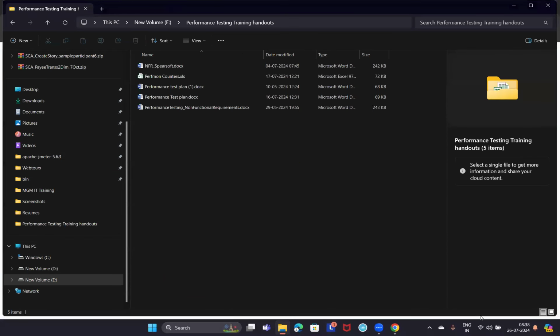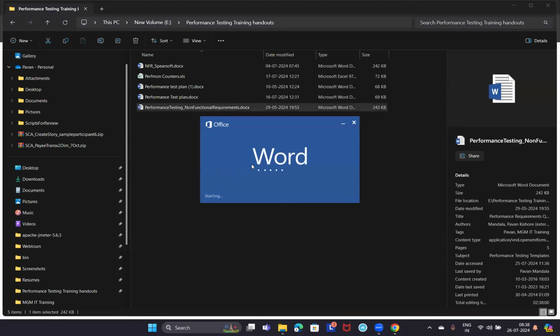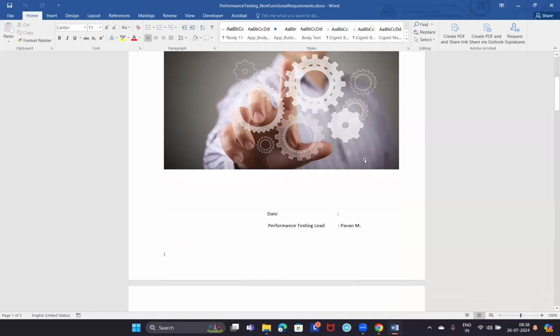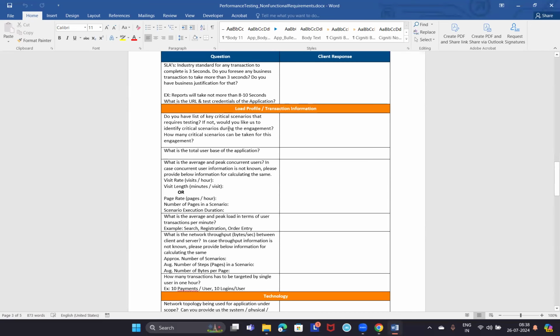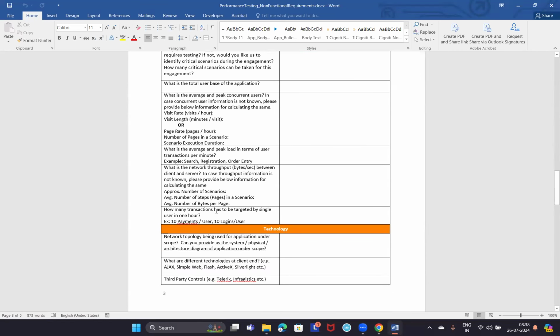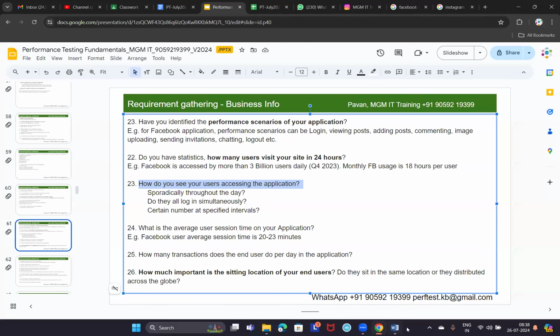Guys, am I audible? Yes, sir. Okay, we will be sharing this requirement gathering document with the client, and all these requirements will be there in this document. You see here, the document is divided into two columns, and on the left side you have all these questions. More or less the same questions you will have. So you share this document with the client, and we need to remember the highlighted ones for interview purposes.